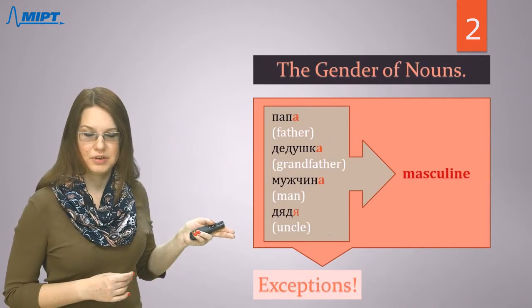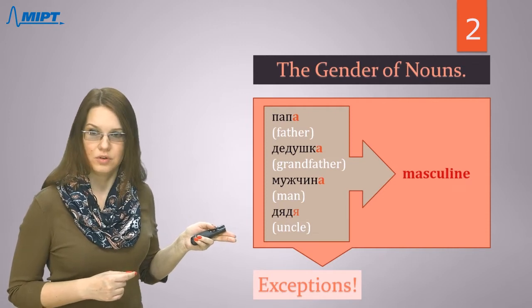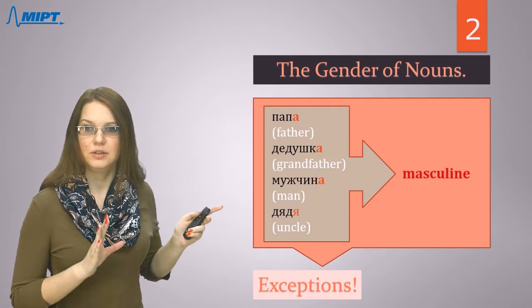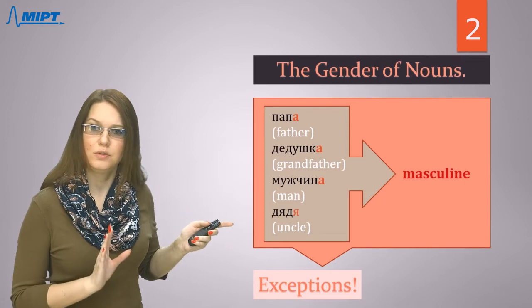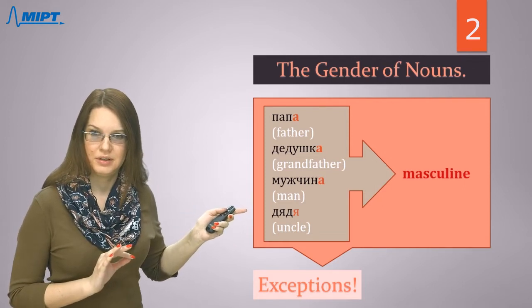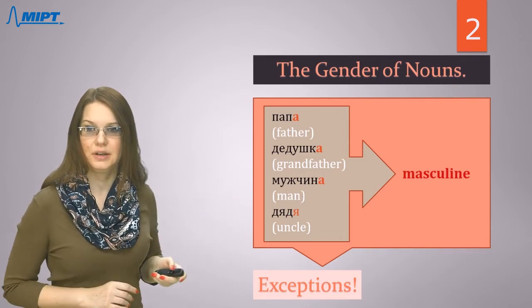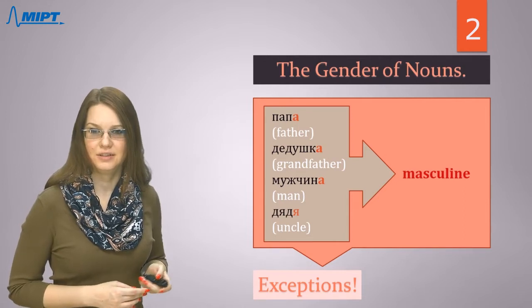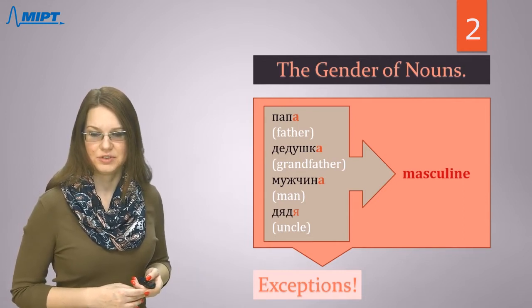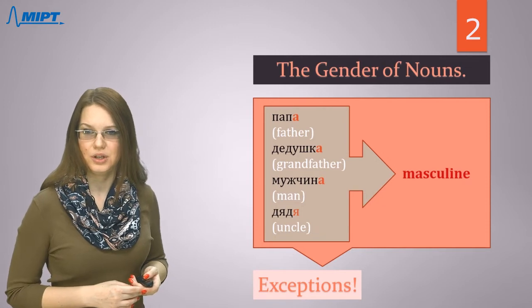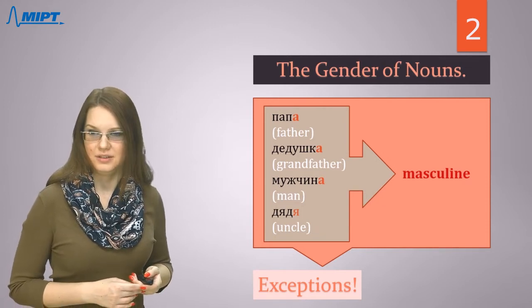Why are these words exceptions? You see the last letters are а or я, so according to grammar rule, all these nouns must be feminine, right? But we know the translation, these nouns are for men, and of course it should be masculine. Please try to memorize these 4 words, these exceptions, and never forget that all of them are masculine, even though the last letters are the letters а and я. These are exceptions. Папа, дедушка, мужчина, дядя.